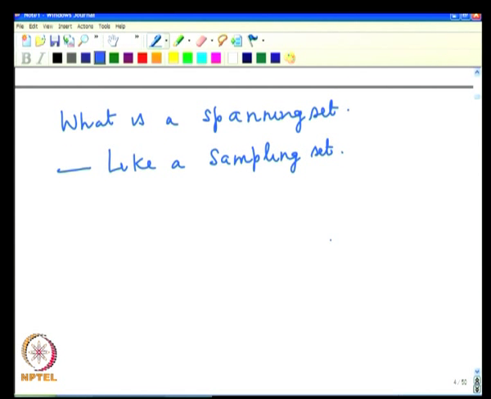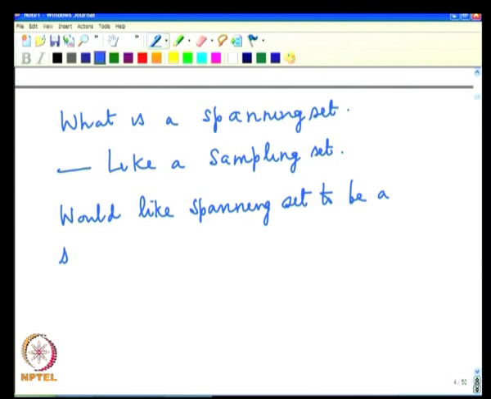So, when you take W as a sample for itself, then we are sampling all the vectors and it is not a very good sampling. Therefore, from the point of view of sampling, we would like the spanning set to be a proper subset of W.